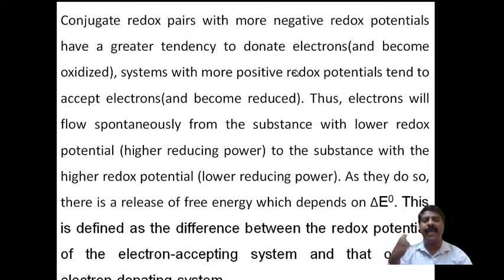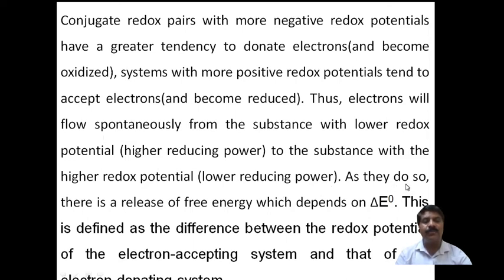More positive, it has the ability to accept electrons and becomes reduced. Thus, electrons will flow spontaneously from a substance of lower redox potential to the higher potential. That is, the electrons flow from the lower energy reducing agent to the oxidizing agent. This flow takes place from lower reducing power to higher.